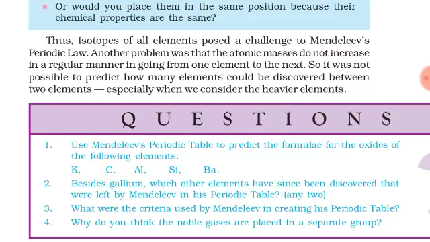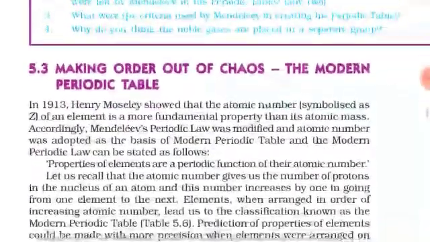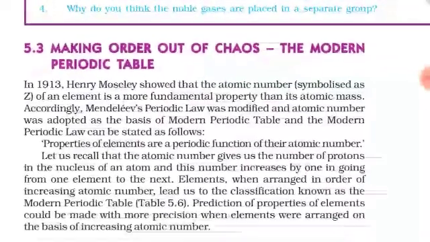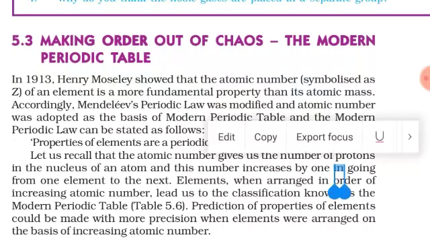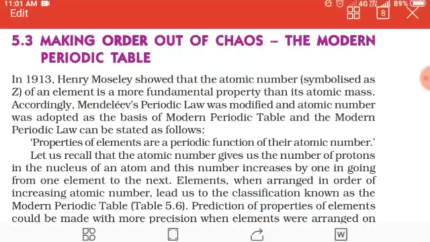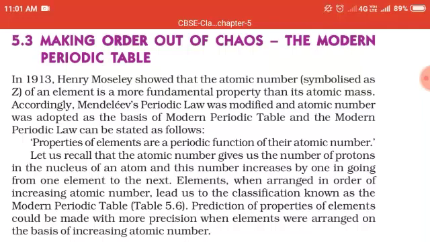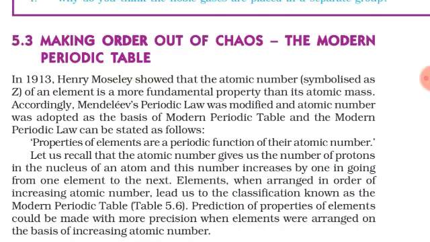Okay, now the next table that we are going to see is the modern periodic table, which we are still following now. It was given by Henry Moseley in the year 1913, which shows that the atomic number of an element is its basic fundamental property, rather than its atomic mass.